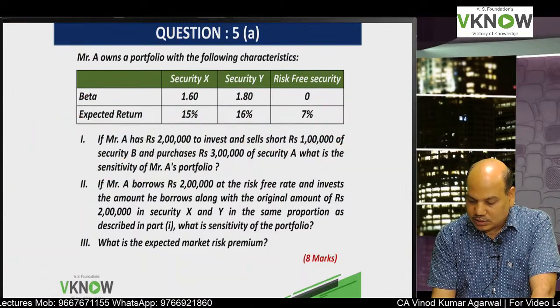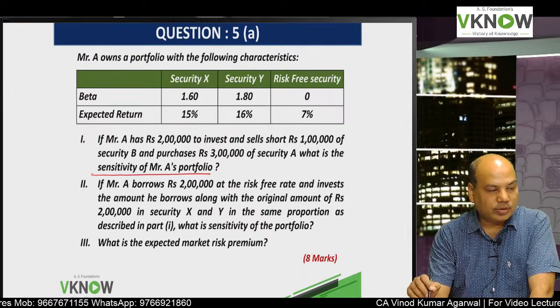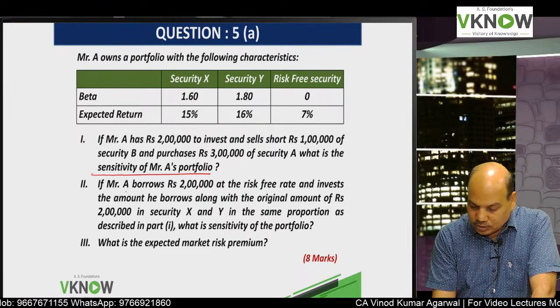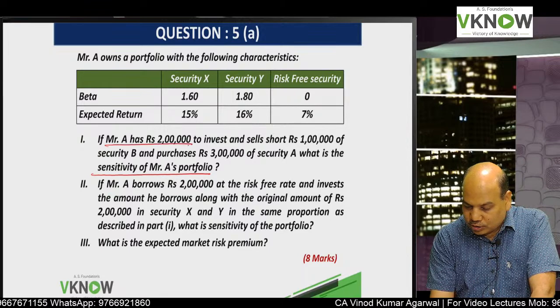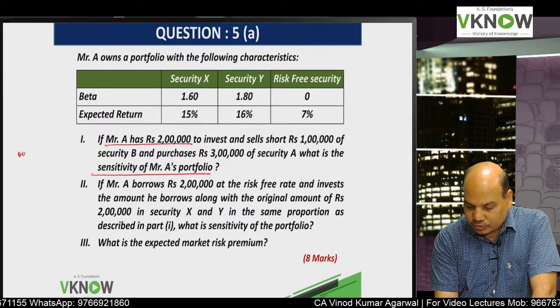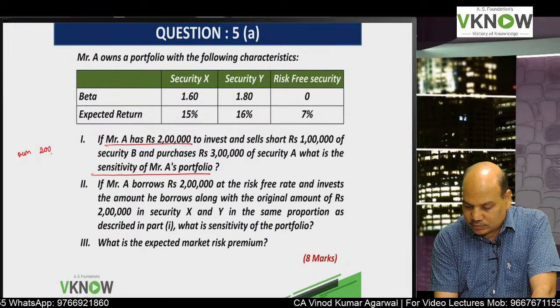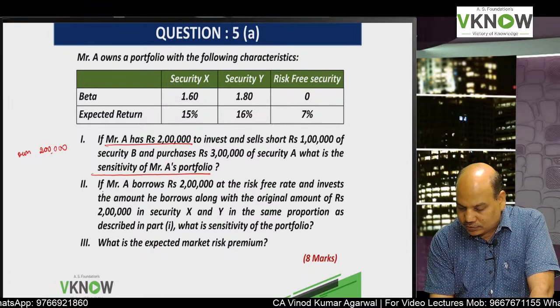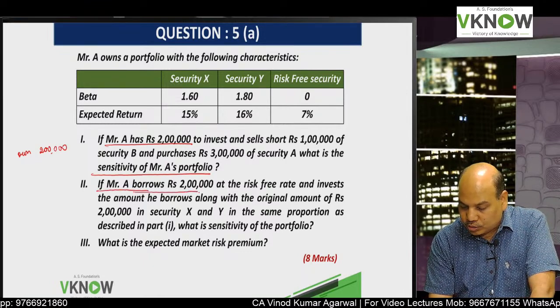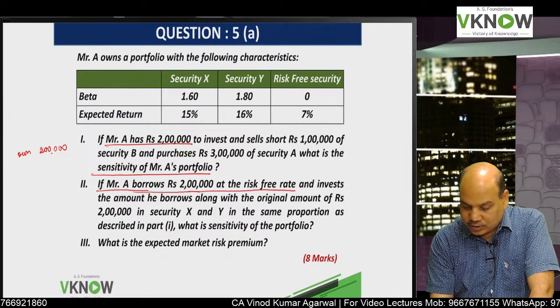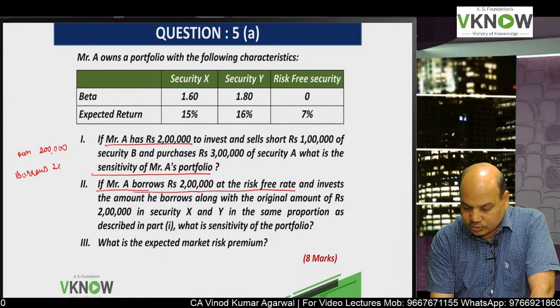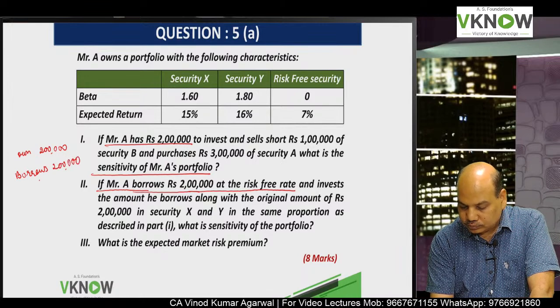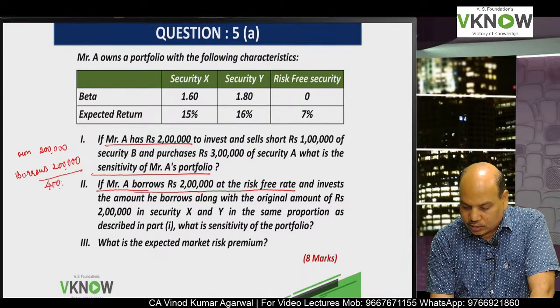Now they have just asked the same question by adding one more variable. Listen to me. Suppose Mr. A has already got 2 lakh, own fund 2 lakh. Now it says, if Mr. A borrows rupees 2 lakh at the risk-free rate, he borrows 2 lakh, so he has got 4 lakh.